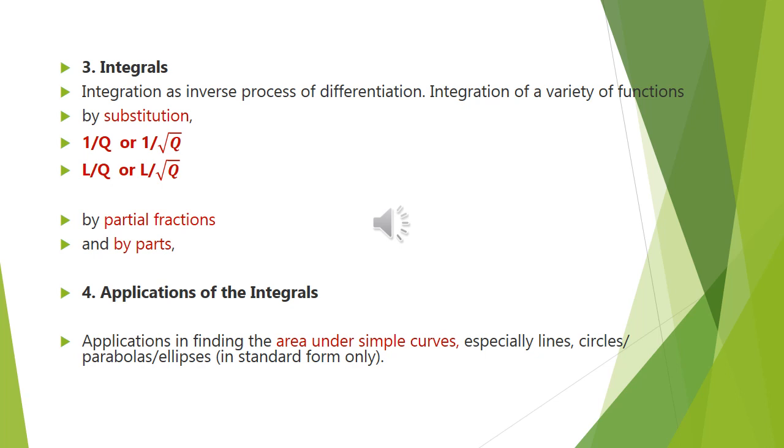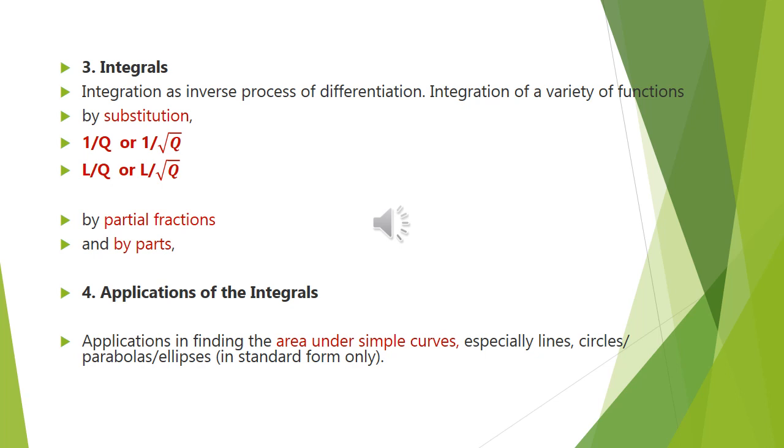Then by partial fractions, at least 3 methods are there. Whenever the denominators are linear factors, then there is a formula. When the denominator has repeated factors, you have a separate method. And the third one is when a square is coming inside, that is one more method. So these 3 methods, if you go through them at least, partial fractions won't be that difficult.